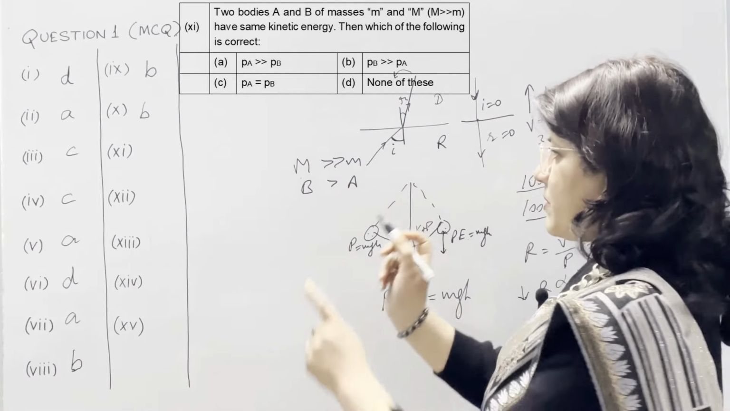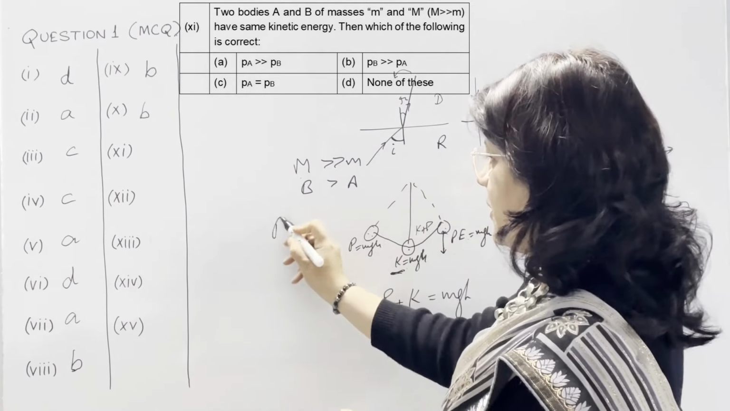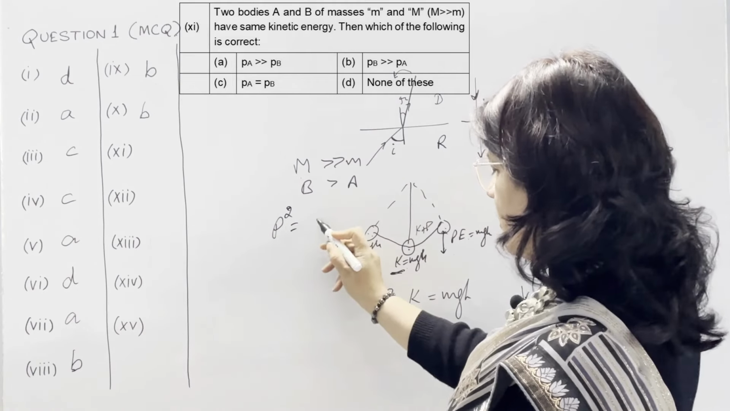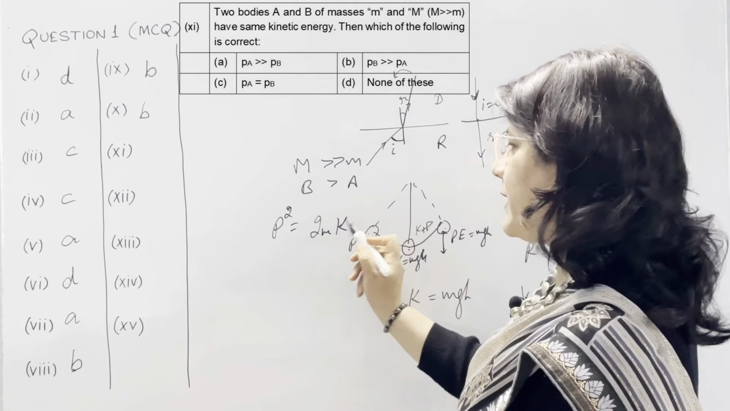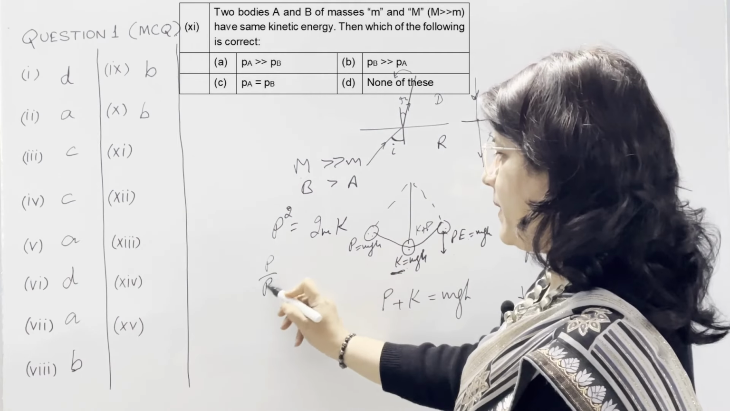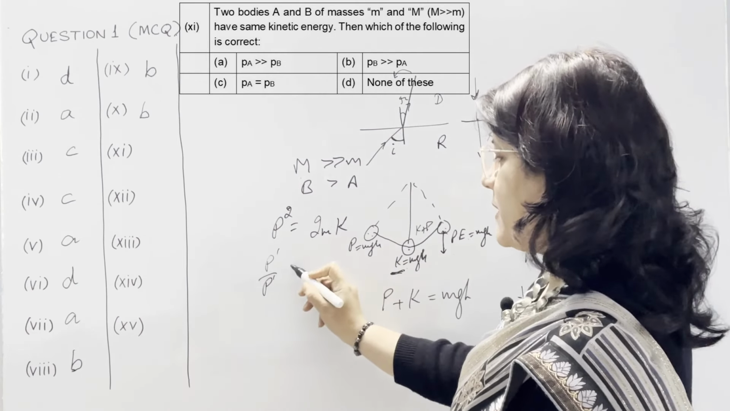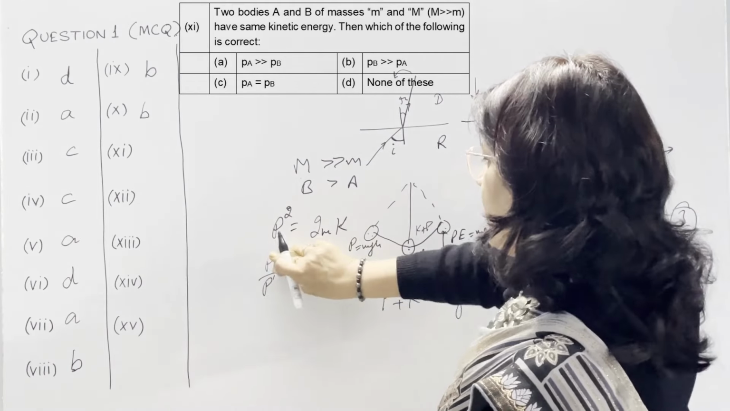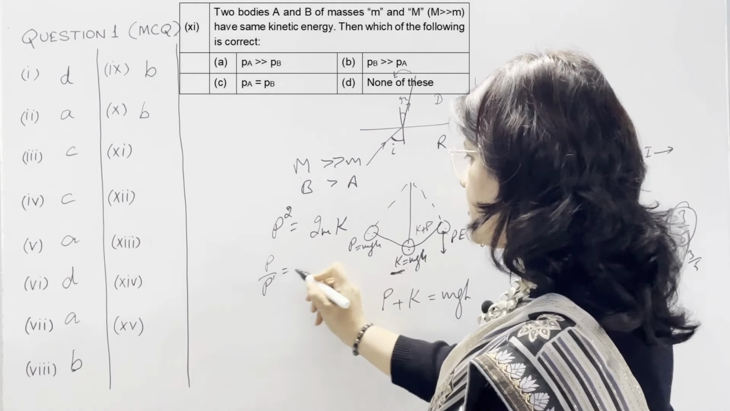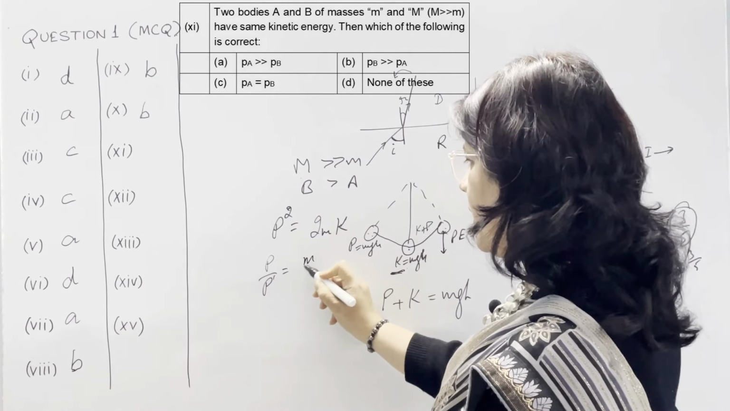So we know the relation between momentum and kinetic energy, which is P square, momentum square is equal to 2mK. So here it is given that kinetic energy is same. So P upon P dash, momentum of both the bodies, is directly proportional to M upon M dash.